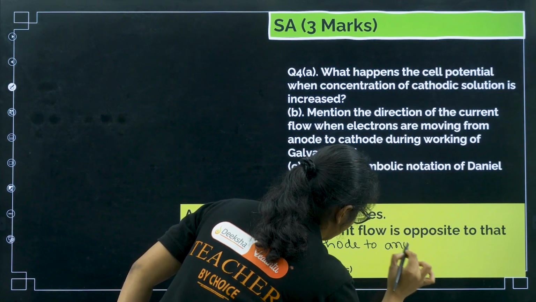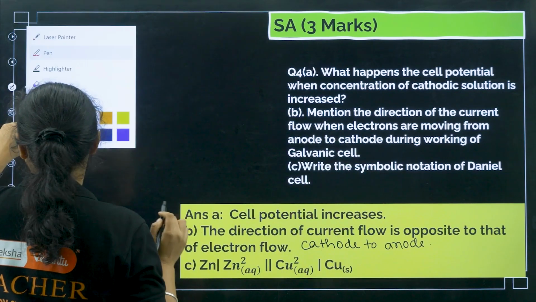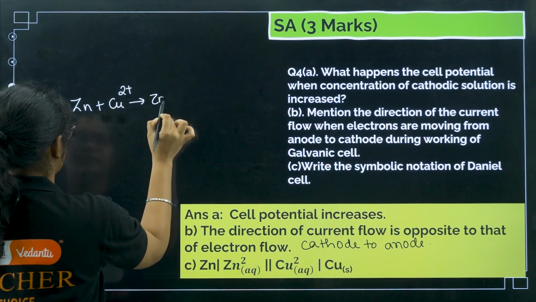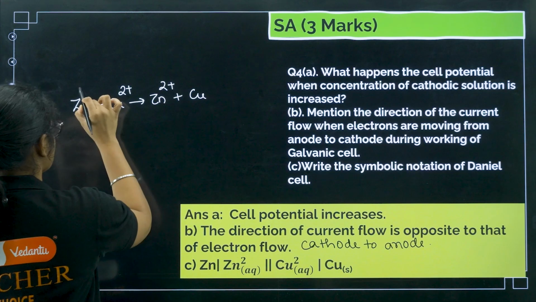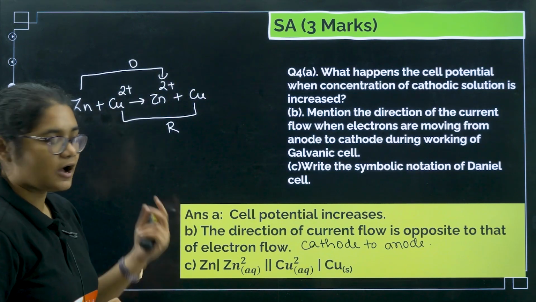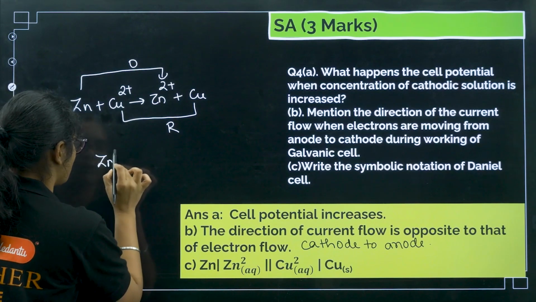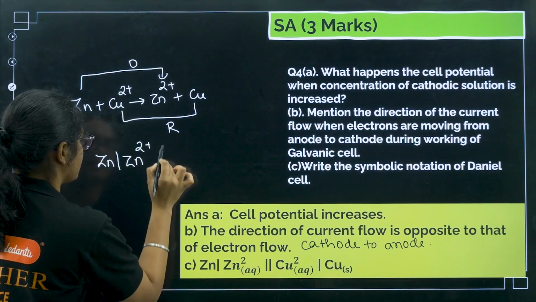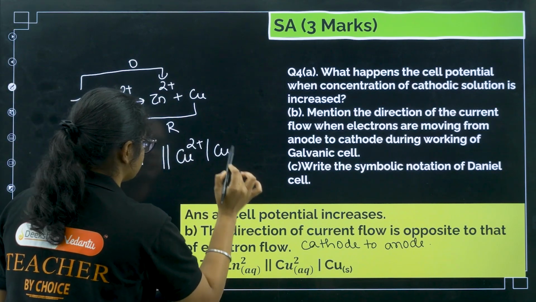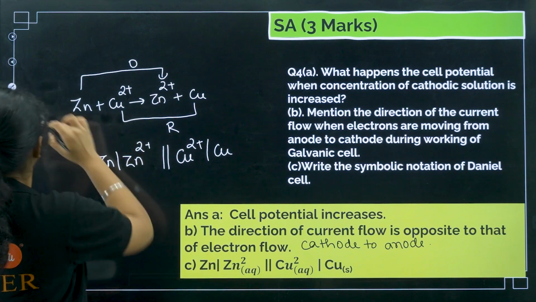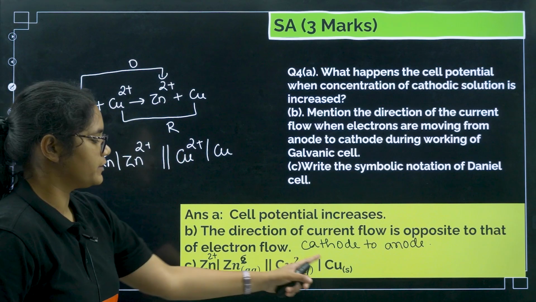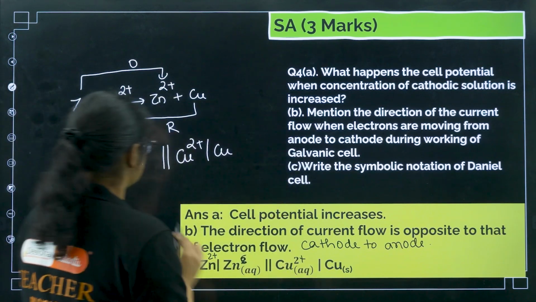Now if you see, the final reaction was Zn plus Cu2 plus gives Zn2 plus and Cu. So this one to this one is oxidation, and this one to this one is reduction. So the oxidation half should be written first. Zn will be oxidized to Zn2 plus. Then you have a salt bridge, and copper 2 plus is reduced to copper. A small error here, it is like this: Zn | Zn2 plus, then Cu2 plus | Cu. This is the answer.